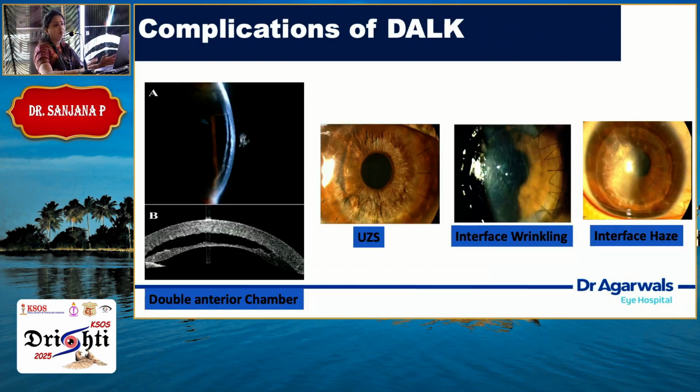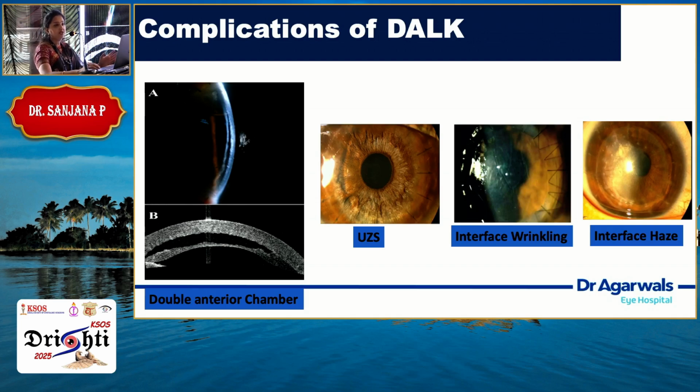So some of the complications in DALK is that if there is any kind of a leak, if you have not sutured properly, or you have taken a full thickness suturing, or a micro leak which you have not identified, there is a possibility of double anterior chamber. Again here, if you feel everything is okay, take up the patient to the OT, fill the chamber with complete airtight chamber so that the interface gets cleared. If it's visco, that is the biggest problem over here, but if it is a saline, there is not much of an issue.